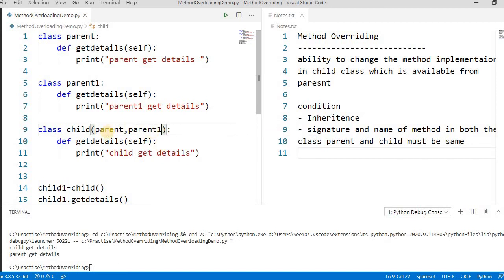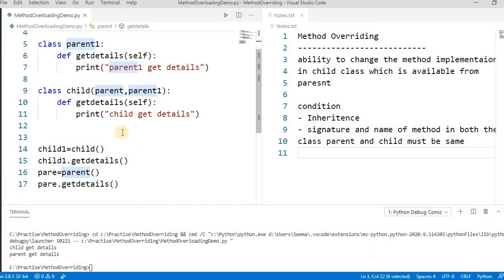If you have heard about the MRO, by default the precedence is first it will go and look into this parent class. If it does not find the get details, it looks into parent1. But here parent won't have it, so by default it will execute this one, it will not execute that one. For executing that one, we have to change the precedence here.